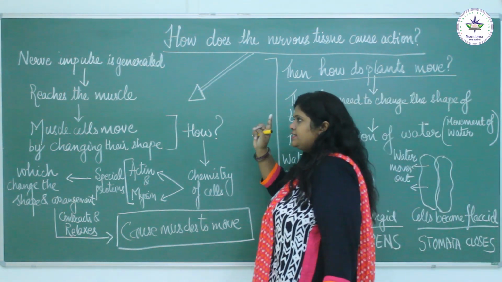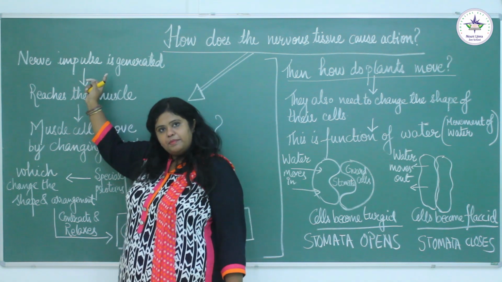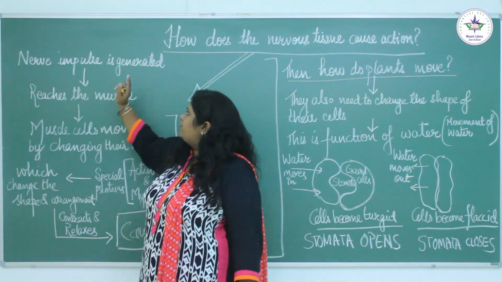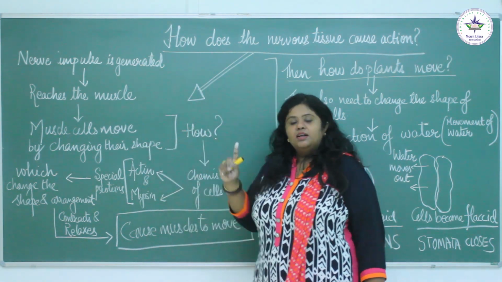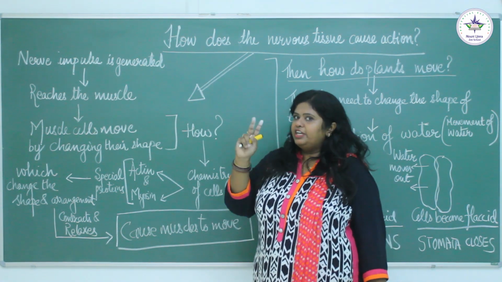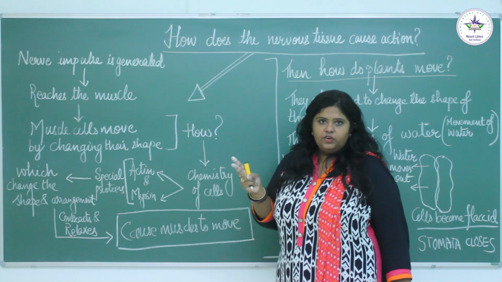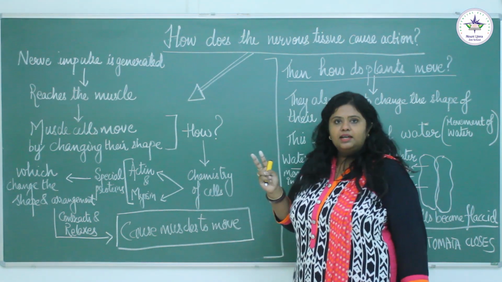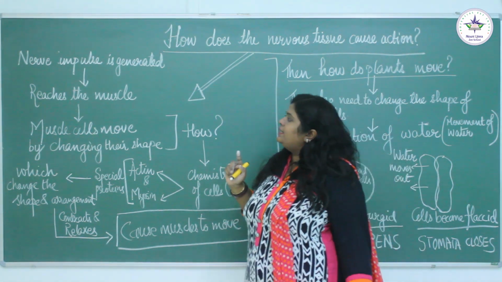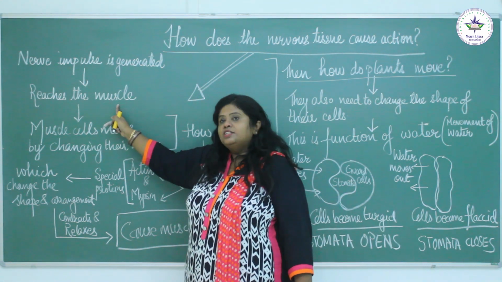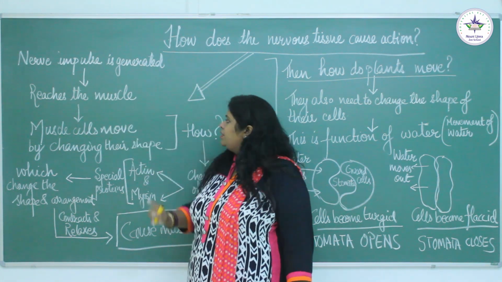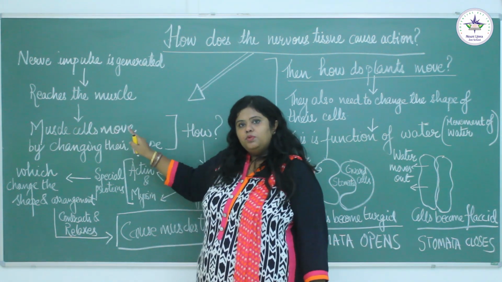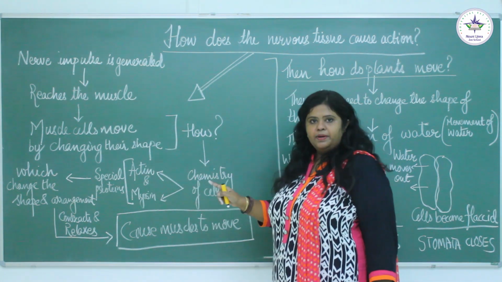So the very first step is that the nerve impulse is generated, and it will reach the muscle. Remember children, the nerve impulse that is generated can reach a muscle, another neuron, or a gland. Here we are taking the example of a muscle. So the nerve impulse has reached a muscle. The muscle cell will now move by changing its shape.